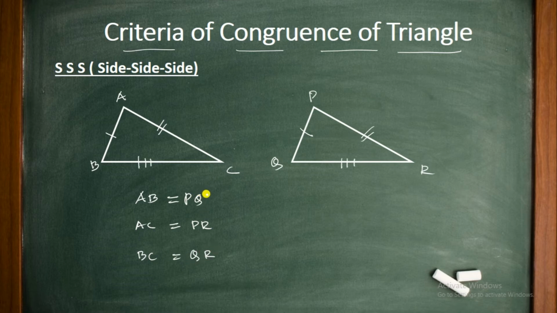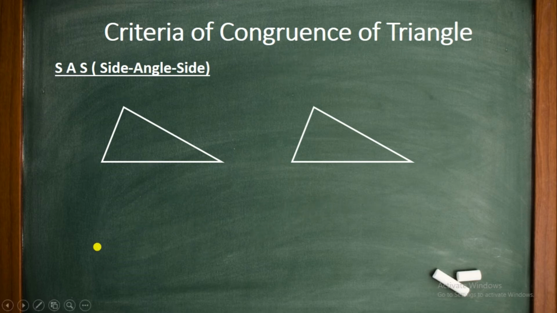If we can show these three sides are similar, then we can say triangle ABC and triangle PQR are congruent. There is a sign for congruence. The congruence sign is this one. We can put this sign in between the triangles because they are congruent. So this is the congruent sign.